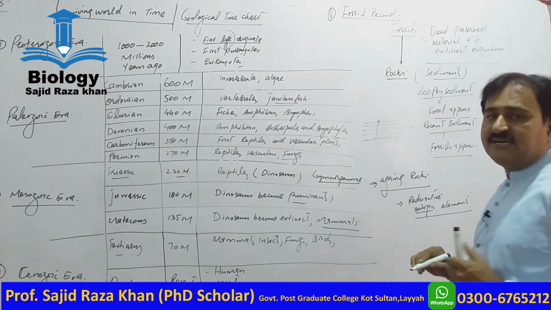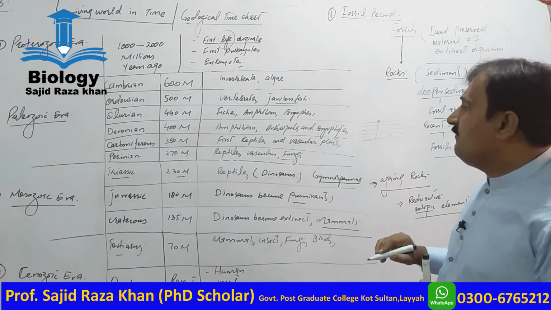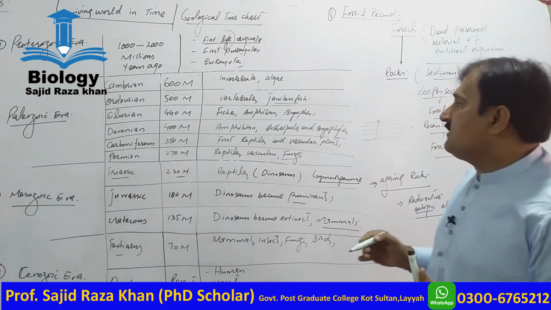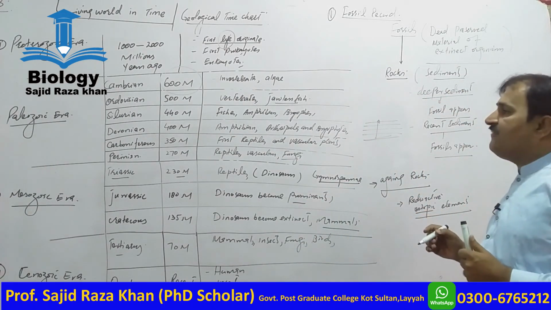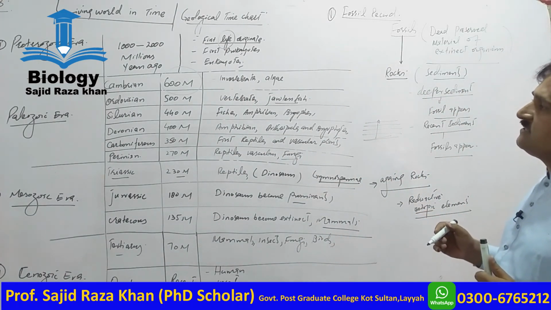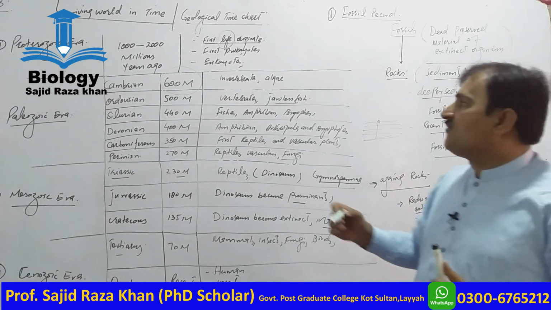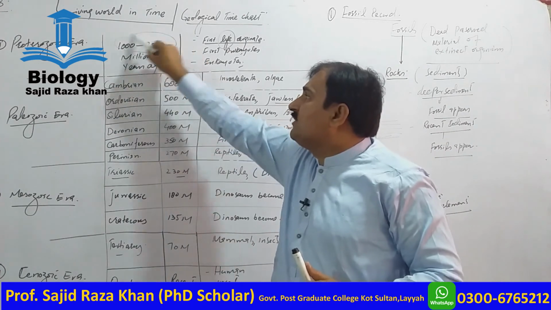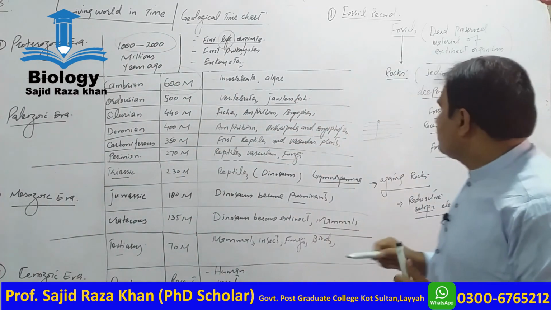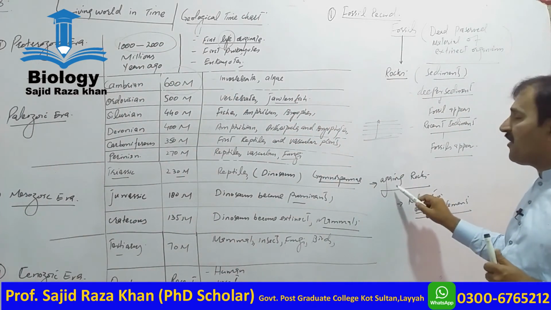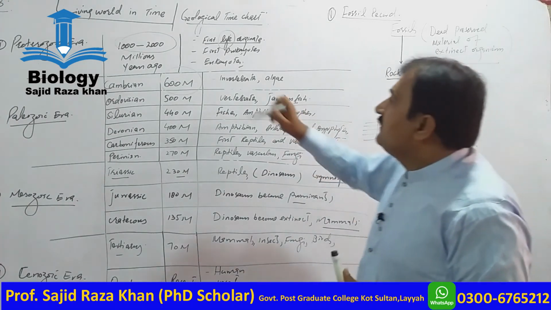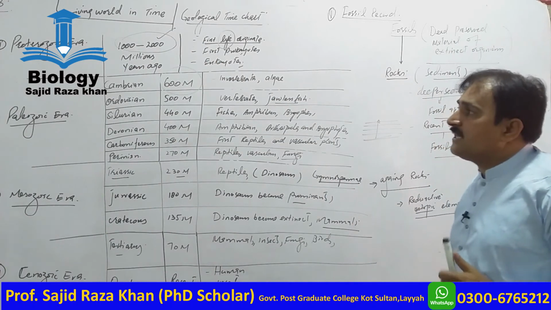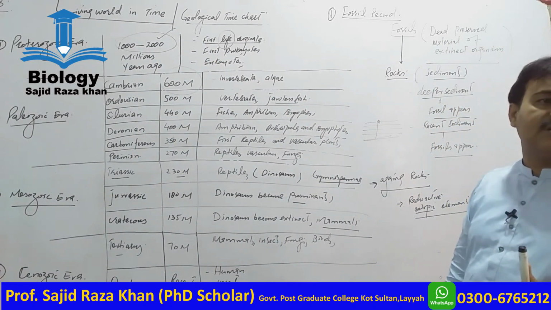With the help of these radioactive isotopic elements, we can calculate the age of rocks, and when we calculate the age of rocks, for example, 1000 to 2000 million years old, the fossils obtained from that rock indicate their age, that is 1000 to 2000 million years old.